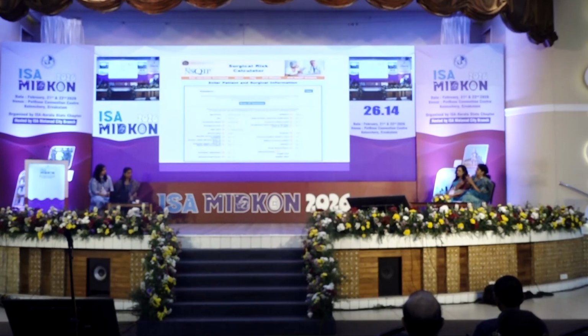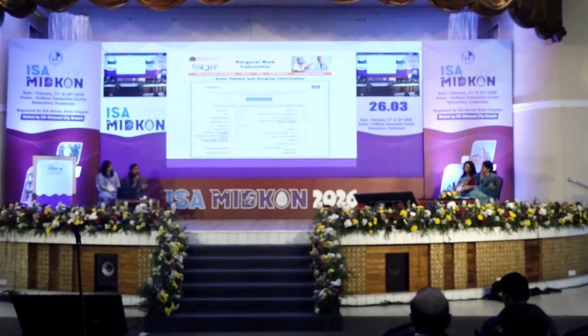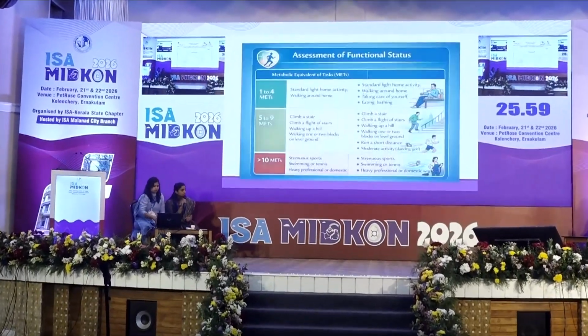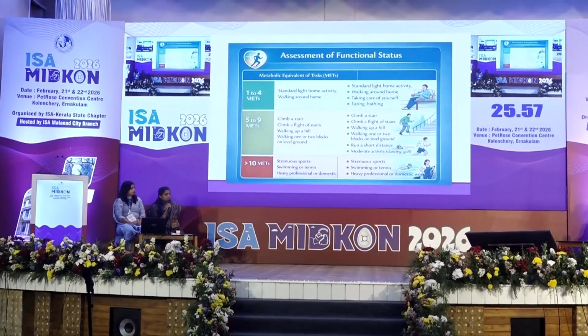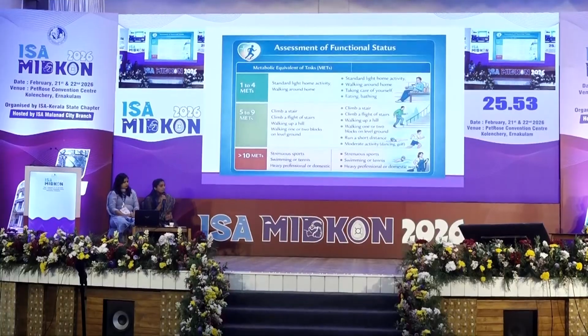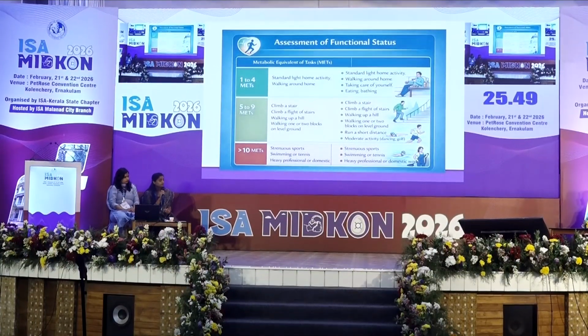Now, how would you assess functional capacity? What do you understand by functional capacity? Functional capacity of the patient can be measured by structured as well as non-structured methods. The non-structured method involves calculation of metabolic equivalent of tasks by the patient's clinical history or NYHA classification. The structured method involves Duke's Activity Status Index and cardiopulmonary testing.